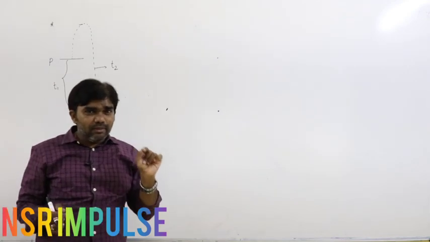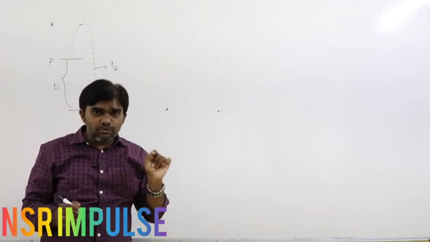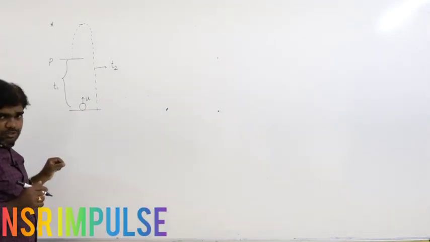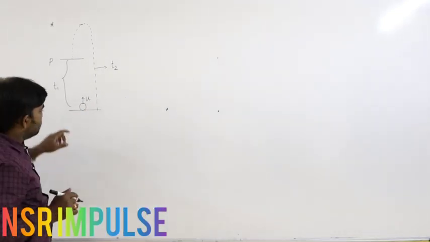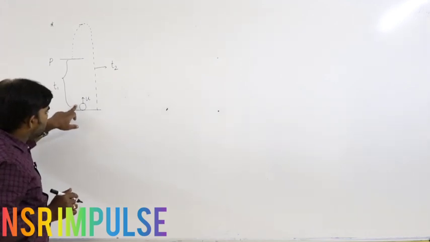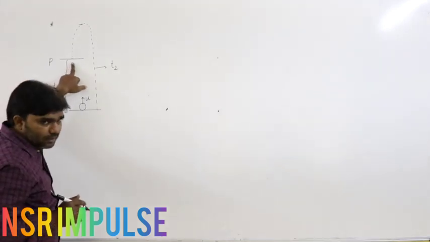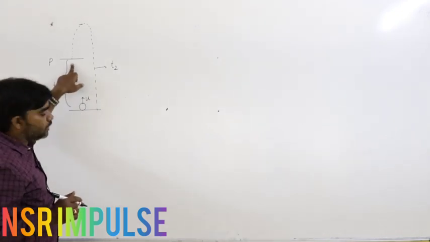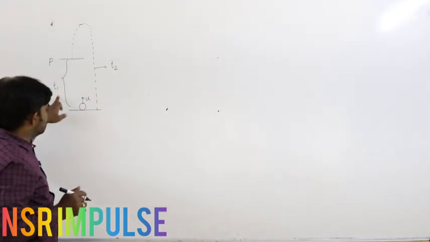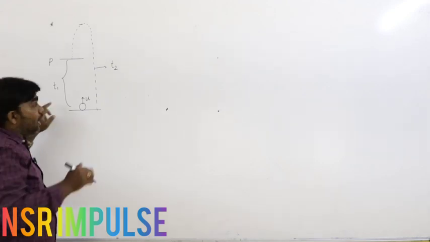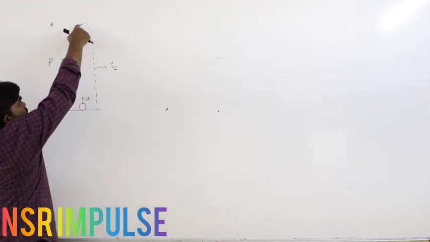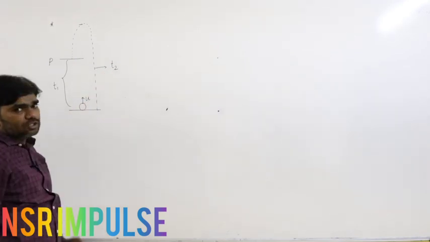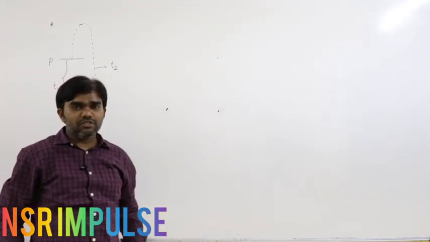What are the given conditions here? The time taken from the point of projection to the point P in the upward direction is T1, and again from the point P to the maximum height and back to the ground, the time taken is T2. That is the given condition.